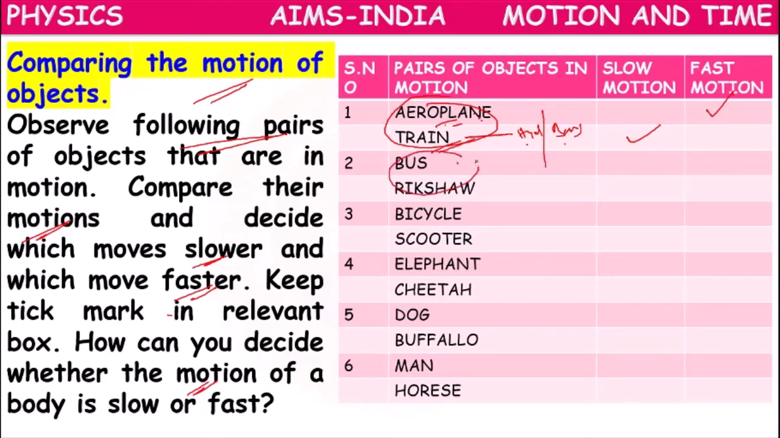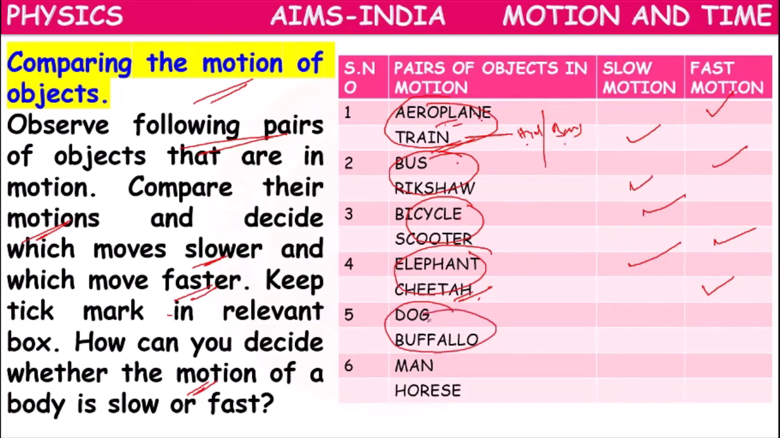If you compare bus and rickshaw, which one will be fast? Motion by bus will be fast, rickshaw will be slow. Bicycle and scooter: bicycle will be slow, scooter will be fast. Elephant and cheetah: cheetah is the fastest animal, so cheetah is fastest and elephant will be slowest.